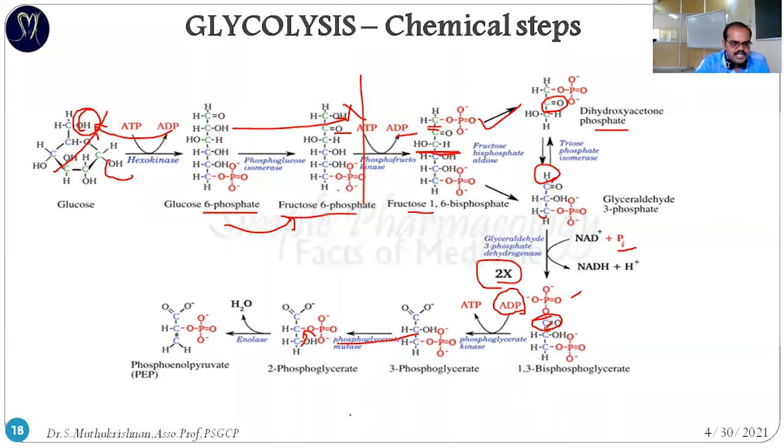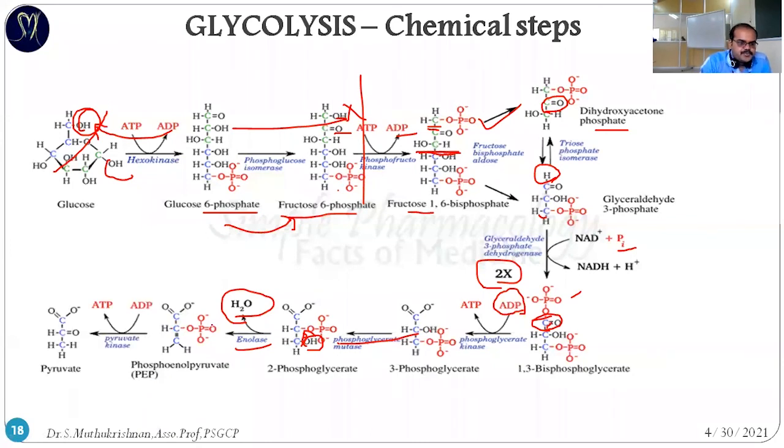You can see here where the water molecule comes from. The hydroxyl group is released as a water molecule. So with the help of enolase enzyme, this 2 phosphoglycerate is converted into PEP, phosphoenol pyruvate. At last this phosphate group is also donated for the generation of energy rich compounds, that means ATP generation. ATP gets the phosphate group. Finally it forms pyruvate.